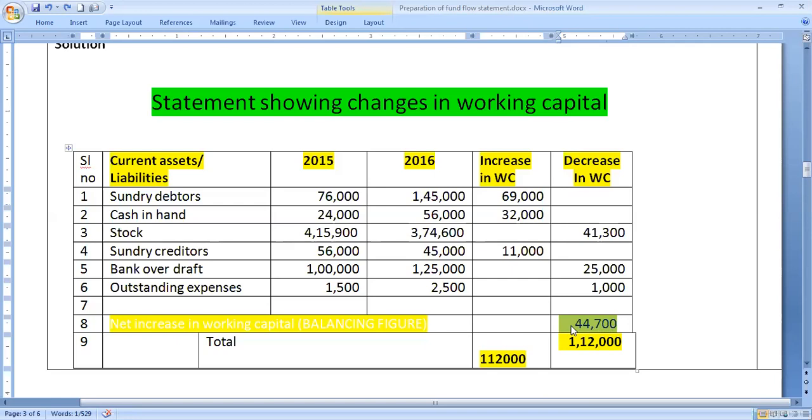Whether to write this 44,700 as an increase in working capital or a decrease in working capital. Remember, this 44,700 has come in the decrease column, so right opposite to that, that is net increase in working capital. Net increase in working capital compared to 2015-16 is 44,700. This 44,700 we can take into consideration at the end while preparing the fund flow statement.